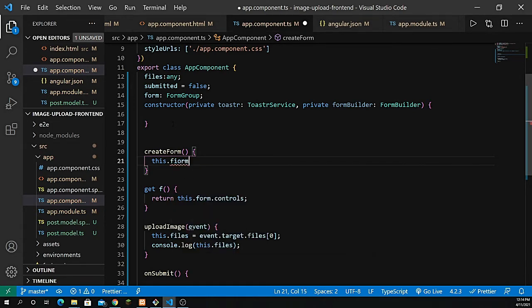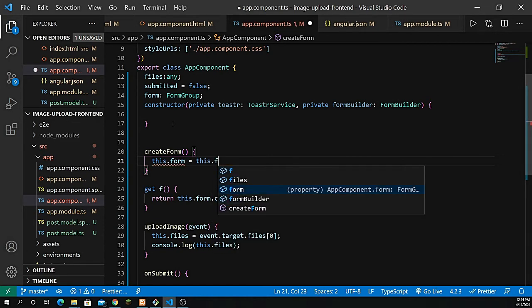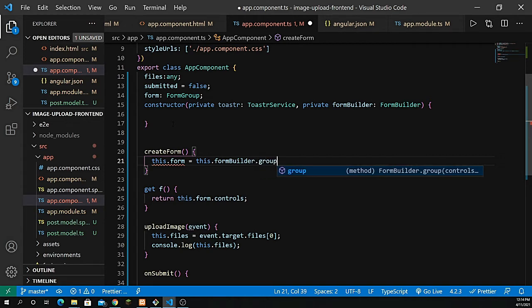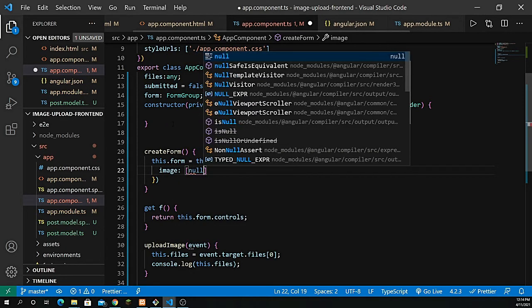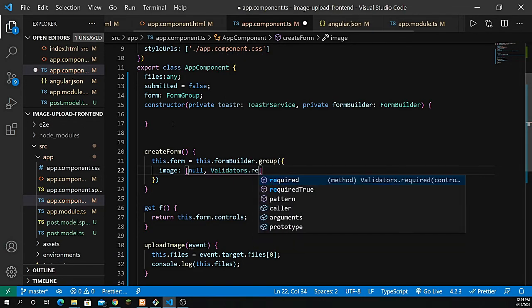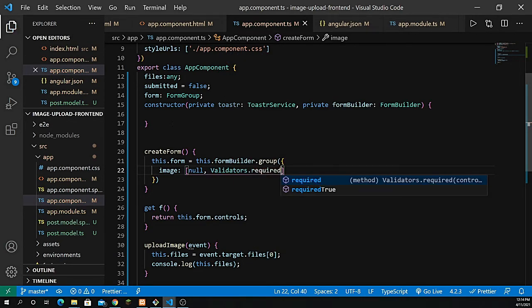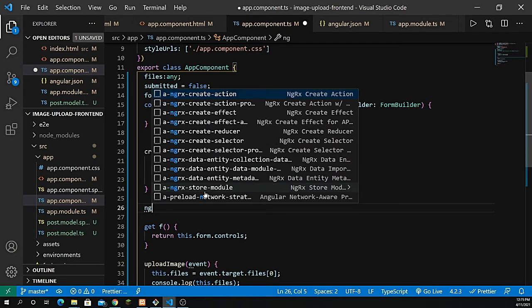and that should have this.form equal to this.formBuilder, and we have to have a group which consists of the image, which is by default null, and we have to apply here a validator of required. So Validators.required. Now without that it doesn't work, because we have to define that inside our ngOnInit method. So let's define that here.